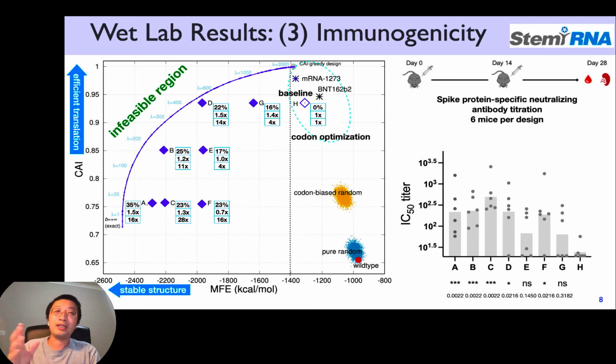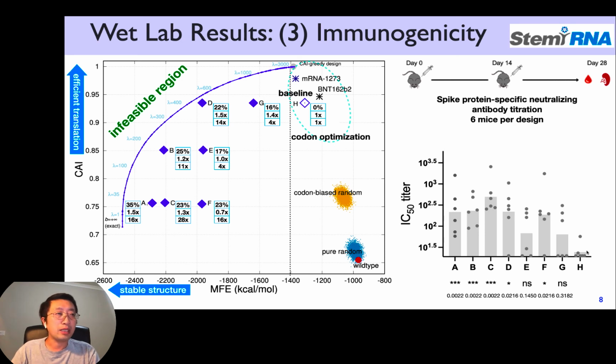But more importantly is the immunogenicity or the antibody response. That's the thing that we care about in vaccine design, right? So here we use 6 mice per design, and at day 0 and day 14, you get 2 shots, the first shot and the booster shot. And after another 14 days, you measure the blood sample. This is very similar to our human injection of mRNA vaccines. And we measure the spike protein specific neutralizing antibody titration. So that's the standard way of measuring antibody response level.